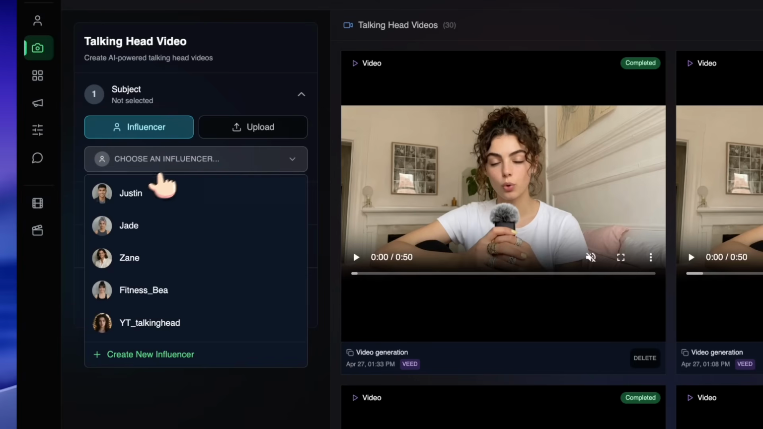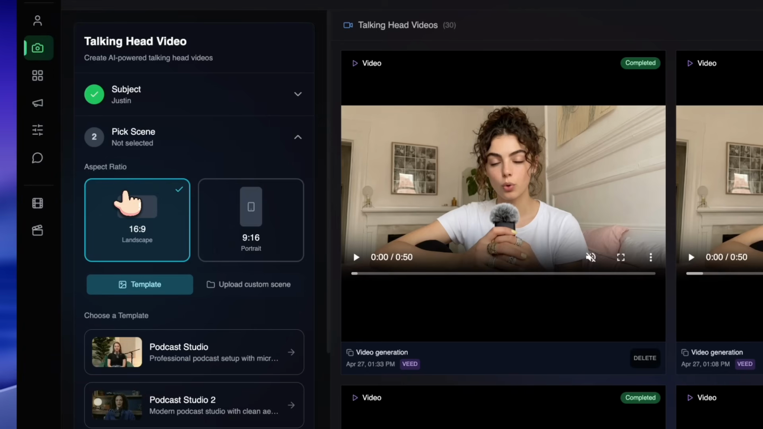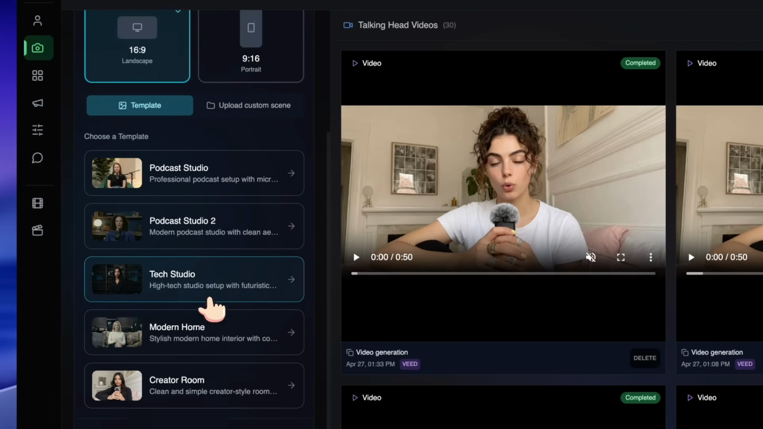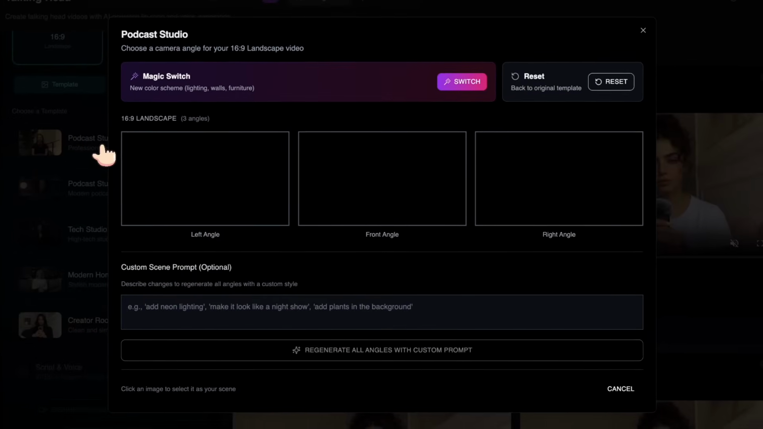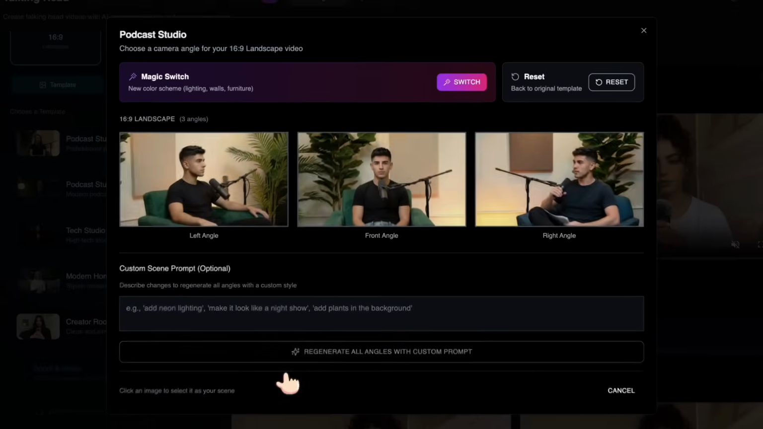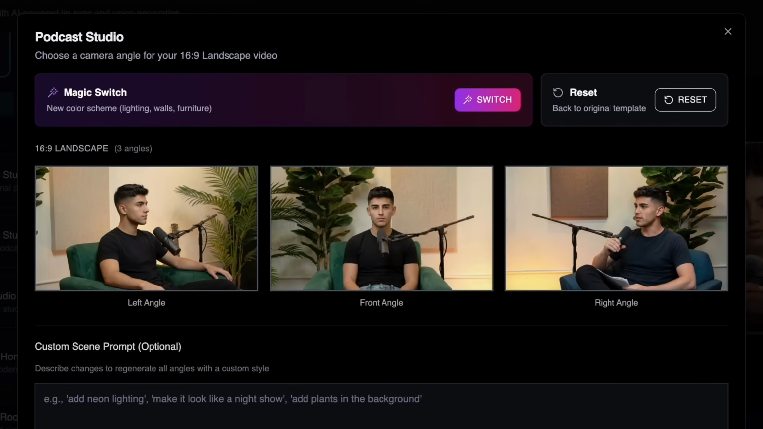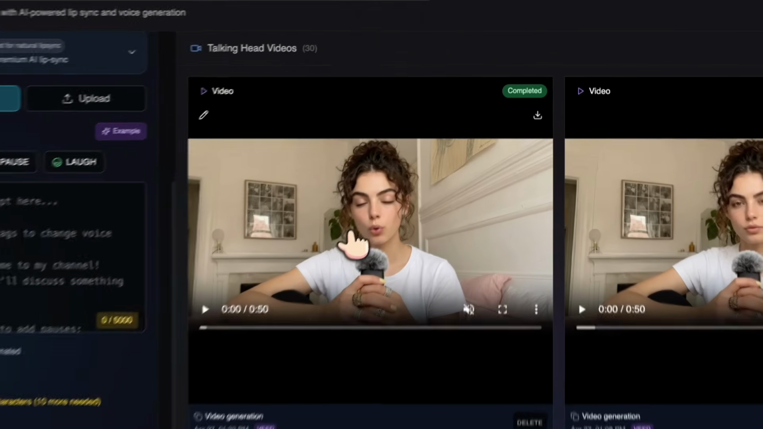So first, I selected the influencer, then I chose a template style. There are different setups available here, but I went with the podcast studio template. Now, once that's selected, the AI automatically generates multiple talking head frames of the influencer inside a podcast setup. And what's nice about this is that it generates different camera angles automatically, so you can choose whichever composition you prefer. For this example, I selected the frame in the middle.